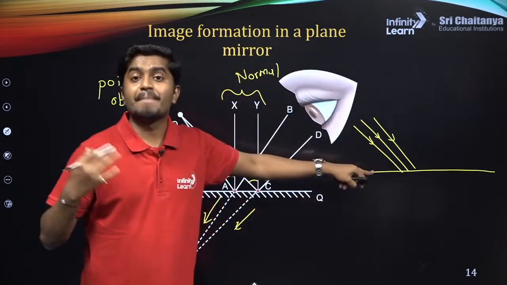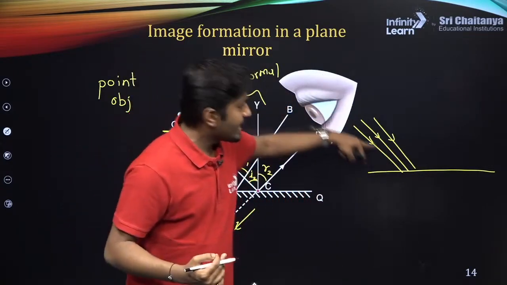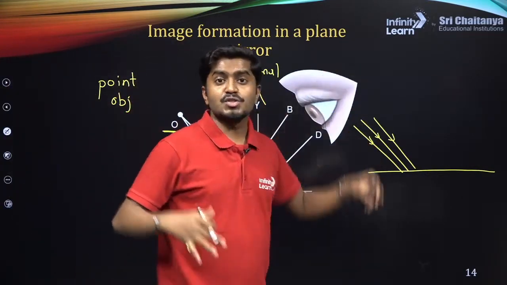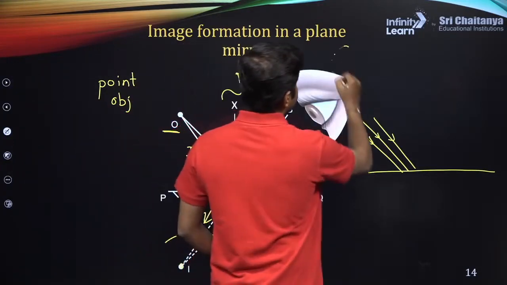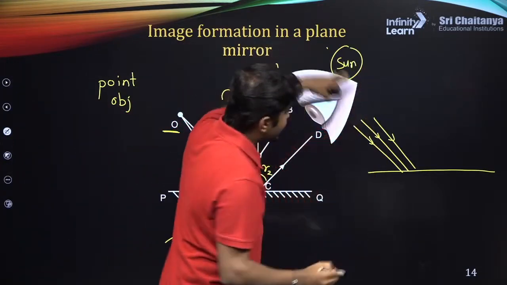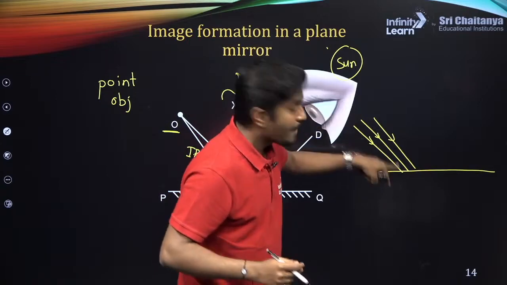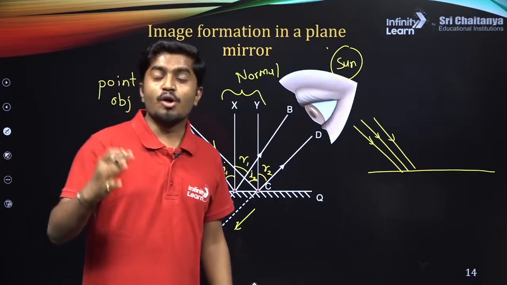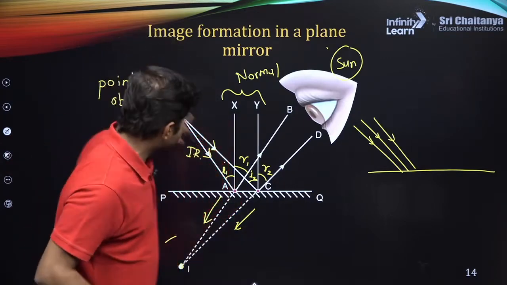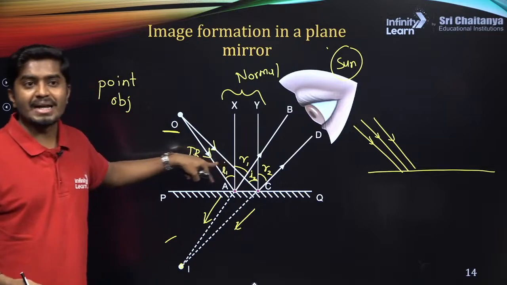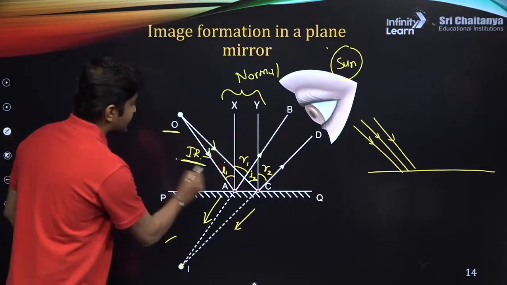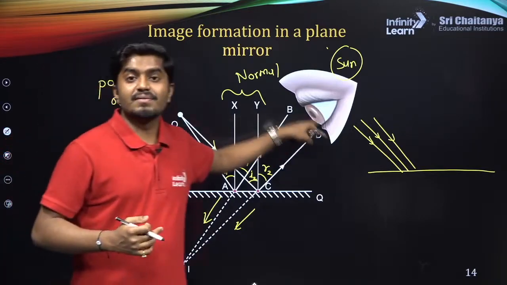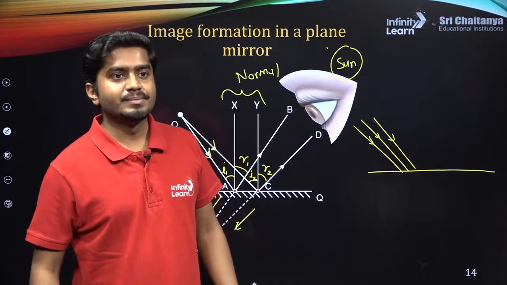And when can you have parallel incident rays? If they are coming from an object which is very far, something like the sun. If the object is here, the sun, there is sunlight, and sunlight will have parallel rays. But if the object is not very far, not at infinity, then can you see, are these incident rays parallel? They are not parallel. So if the incident rays are not parallel, even the reflected rays are not parallel.